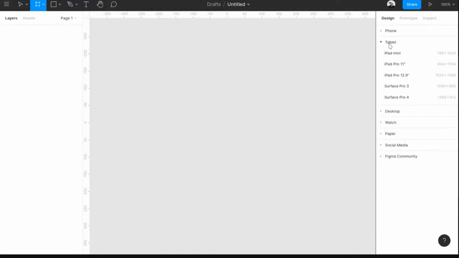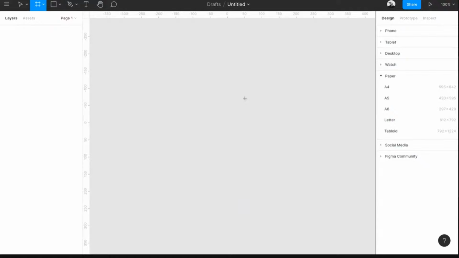Then we have the tablet section. We can get the tablet dimensions, and desktop. If you're designing for websites or desktop, you can use these. And there is a watch. If you're designing for Apple Watch or such things, you can use these dimensions. If you're designing for paper, I mean, you can design for anything.